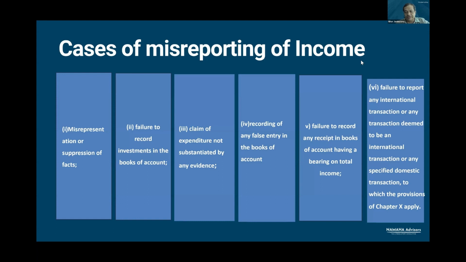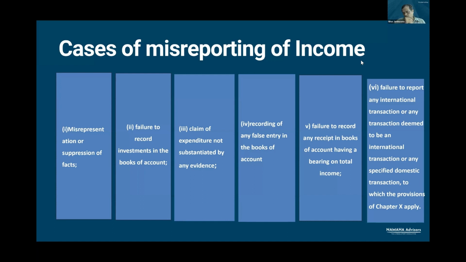But if some loan was obtained and it was skipped from recording in books of account, and the assessee is able to establish that this is a genuine loan, there is no impact on income. And in such a situation, there will be no misreporting of income. And the last situation is failure to report any international transaction or any transaction deemed to be an international transaction or any specified domestic transaction to which provisions of Chapter 10 apply.